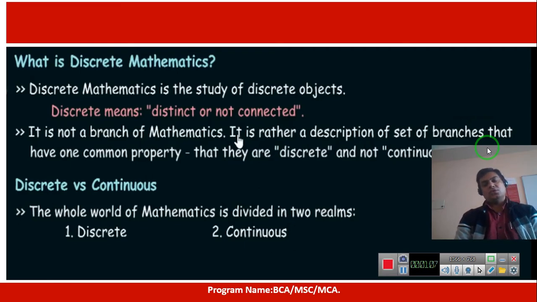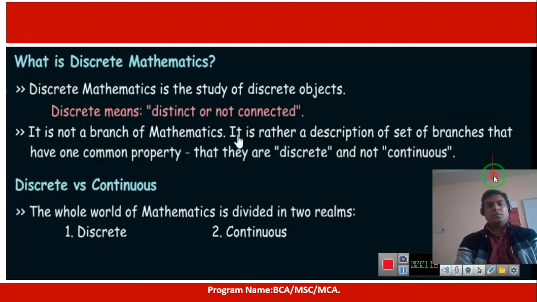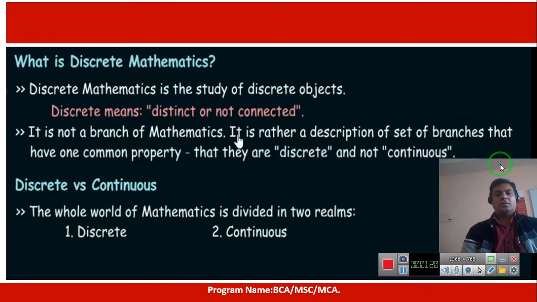Basically, this situation may occur in any field of mathematics, so it is not a branch of mathematics. It is rather a description of a set of branches that have the common property that they are discrete, not continuous. In the whole world, mathematics can be divided into two realms: discrete and continuous.